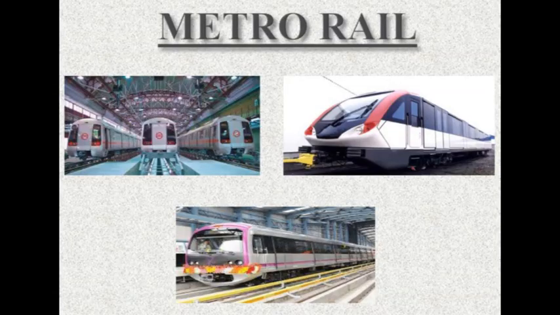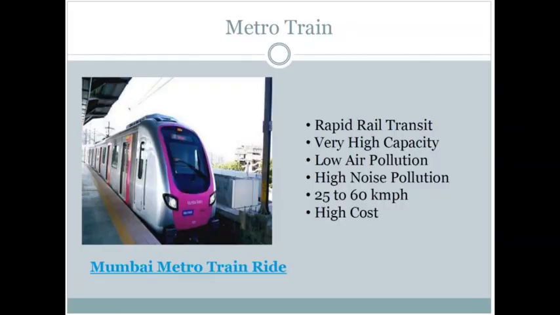The next important mode of transportation under the urban rapid transit system is the metro train, which is a part of rapid rail transit system. It is a high capacity transit system which has low air pollution, although it is high in noise pollution, but it has a good speed of around 25 to 60 kilometers per hour, and the overall costing of the project is high.